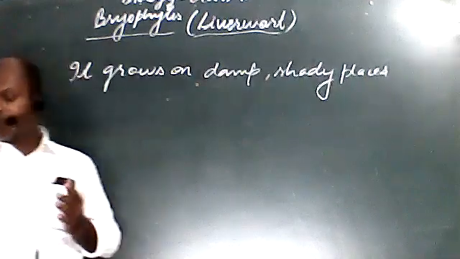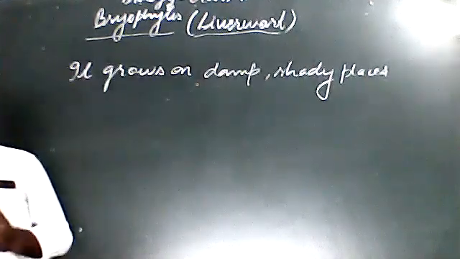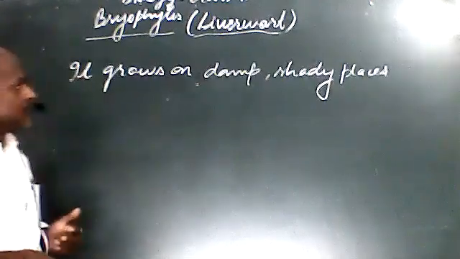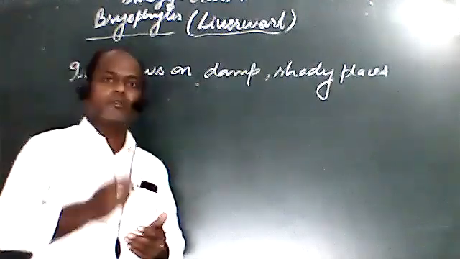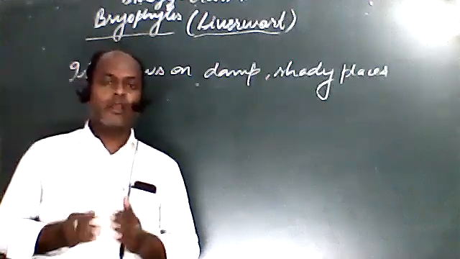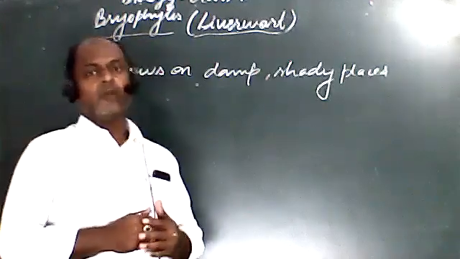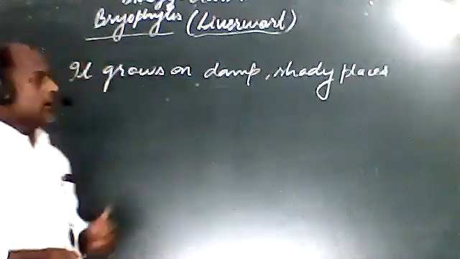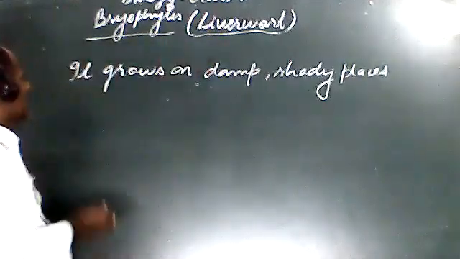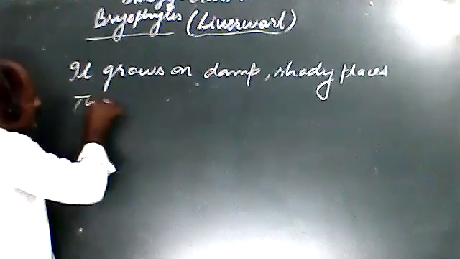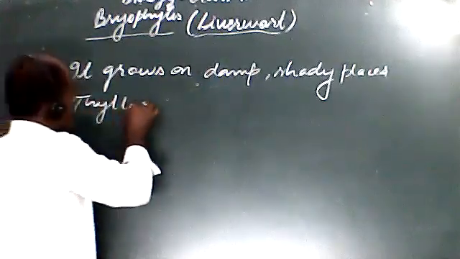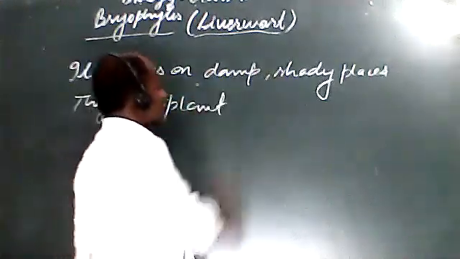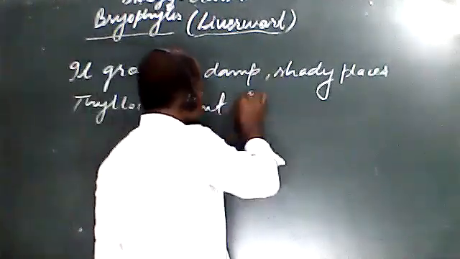And these bryophytes are the plants whose body is thalloid, because there is no differentiation, as we have discussed earlier in bryophytes. There is no differentiation in the plant body, due to which the shape of the plant body, this liverwort, is also thalloid. Why is it called a thalloid plant body?